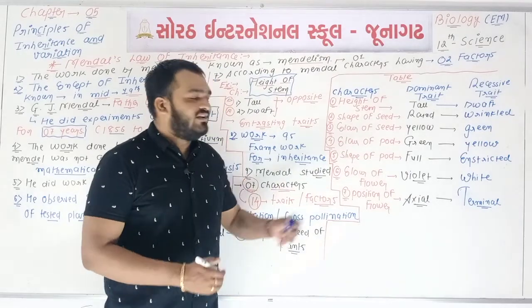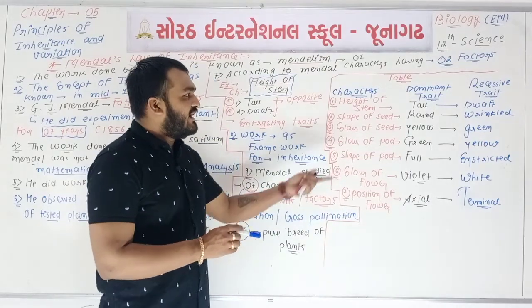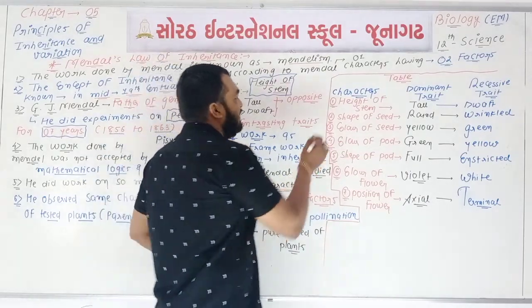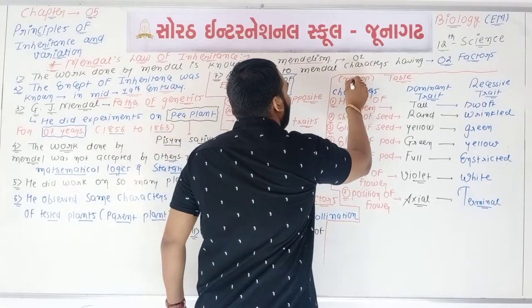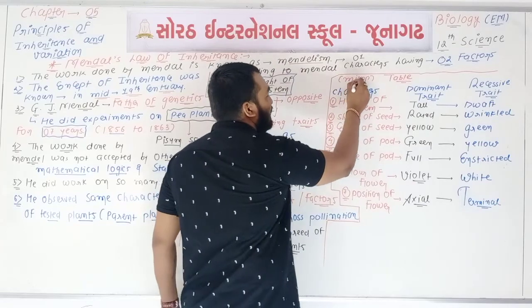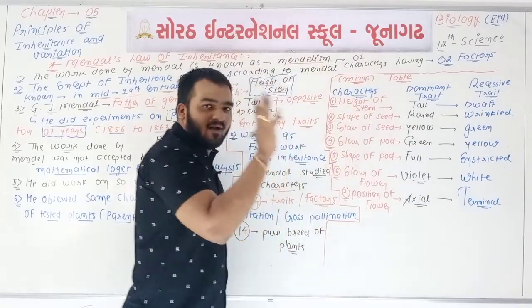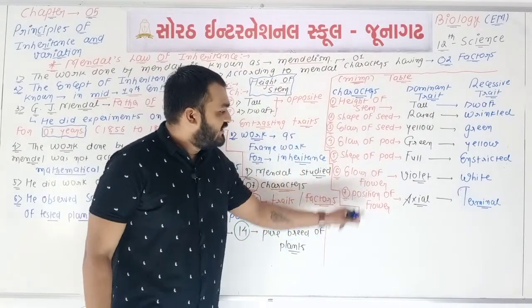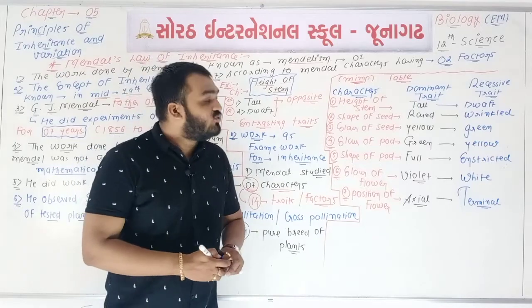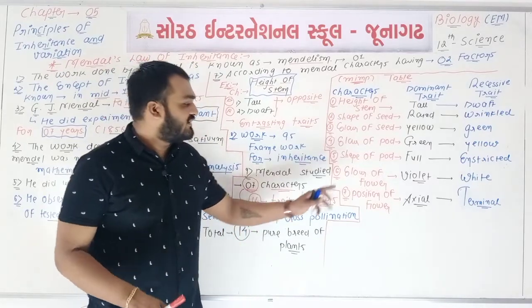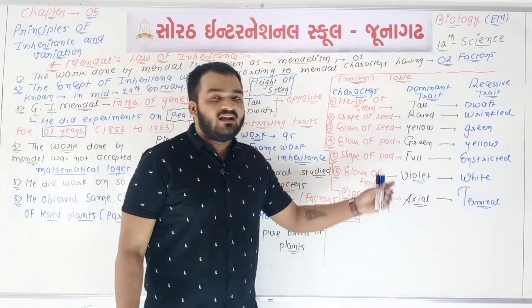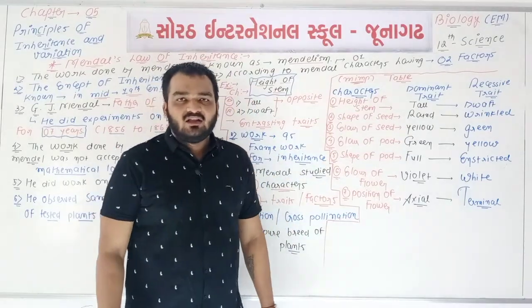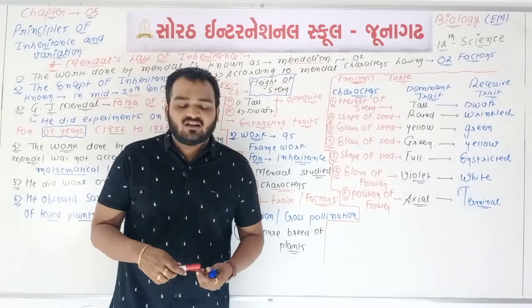So 100% one MCQ will be there from this table, and it is the most important table. Okay, in homework you will write this table 5 times. So again, one character having 2 traits, 2 factors, so total 7 characters having 14 factors, 7 dominant and 7 recessive. So this question is 100% completed.